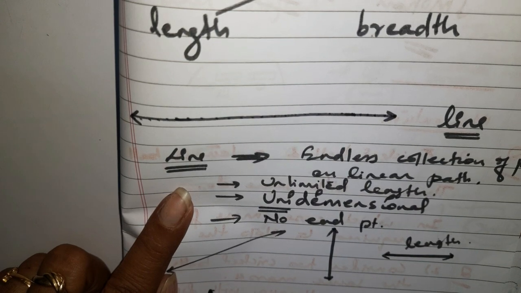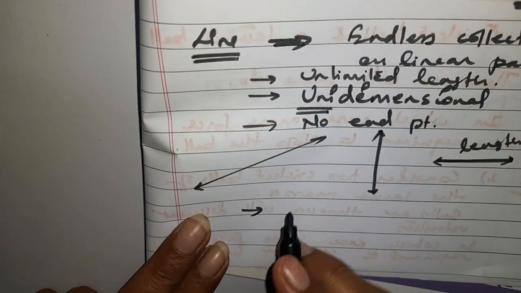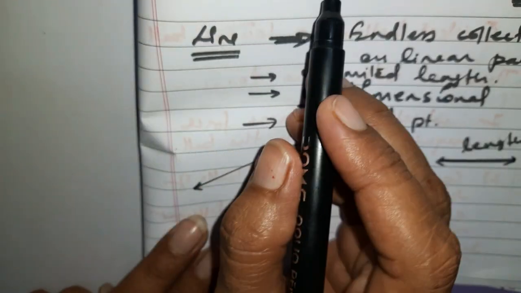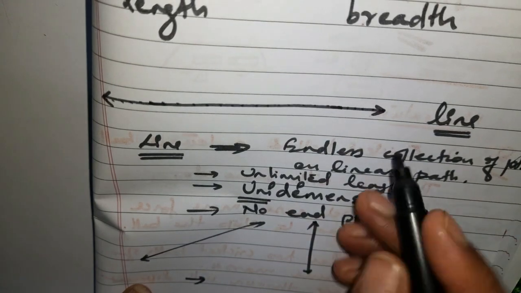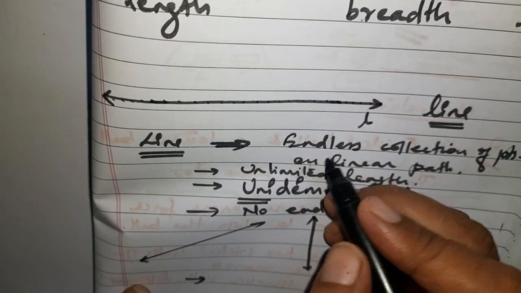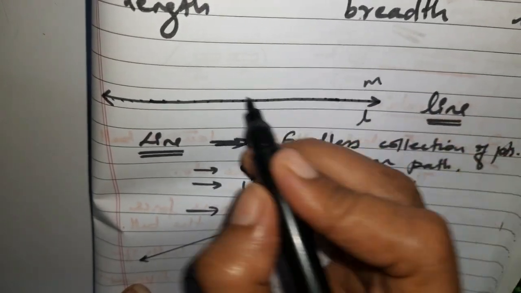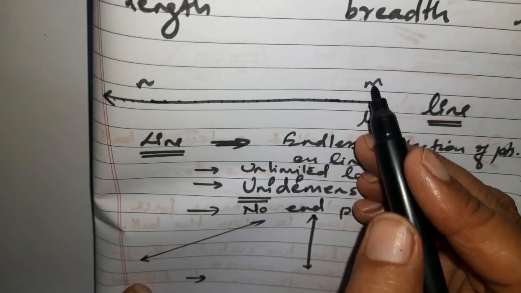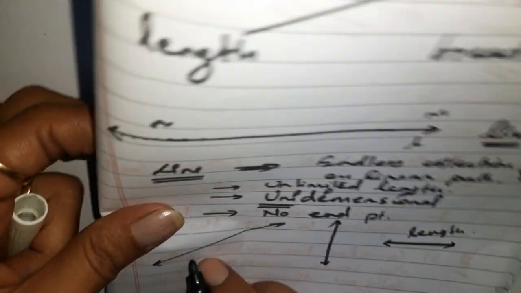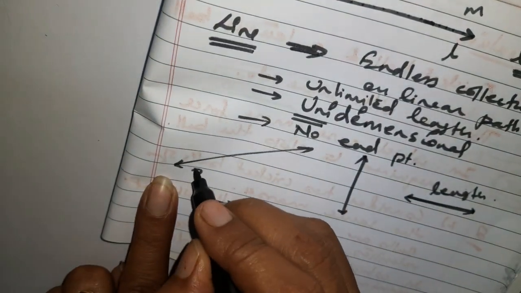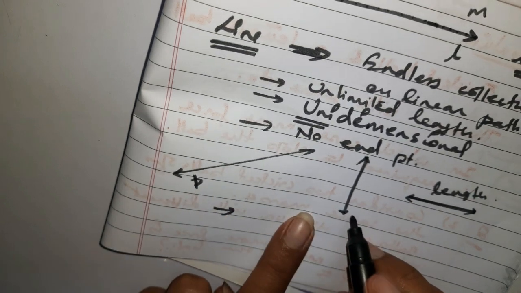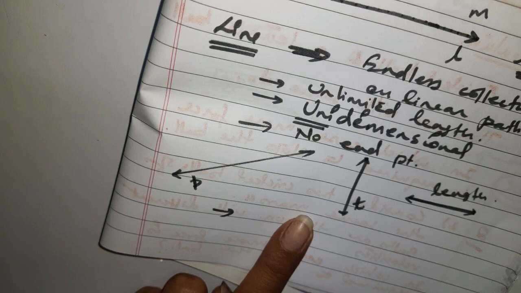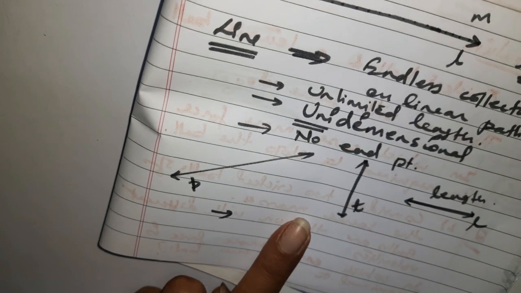The next point is that a line is denoted by small letters. When you take a line, it is denoted by a small letter, like l, or maybe m, or n. If you are considering this line, you can simply show it by small p, or by small t, or you can represent this line by small l.